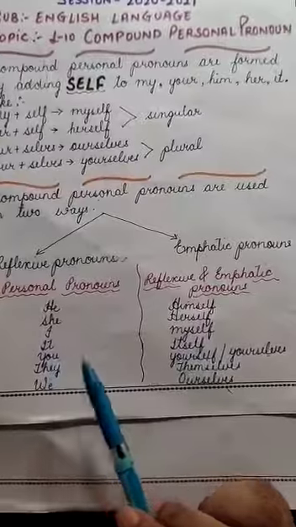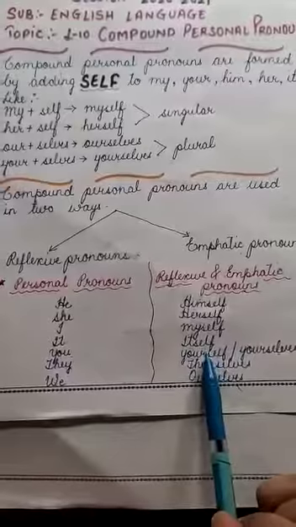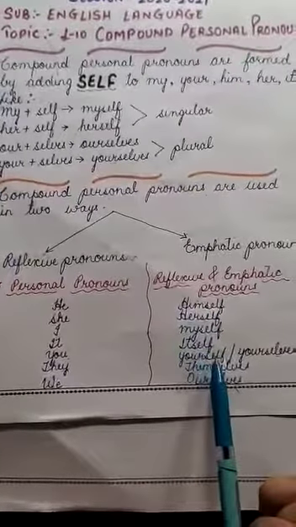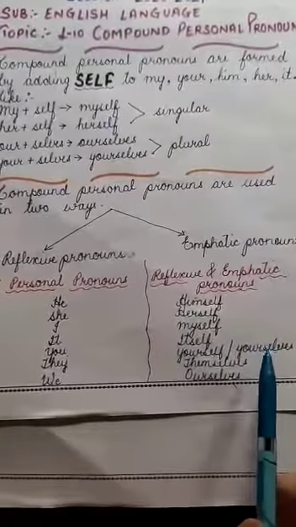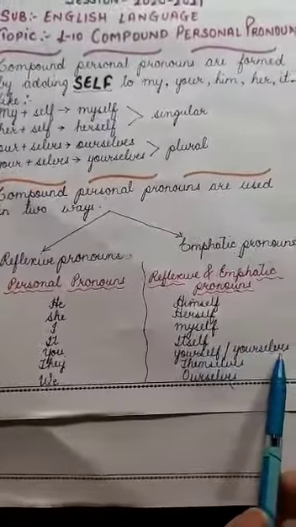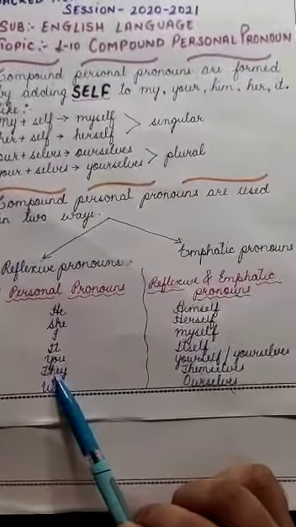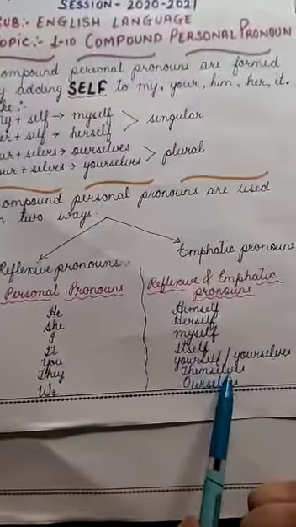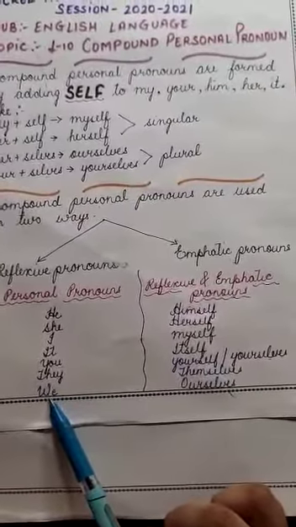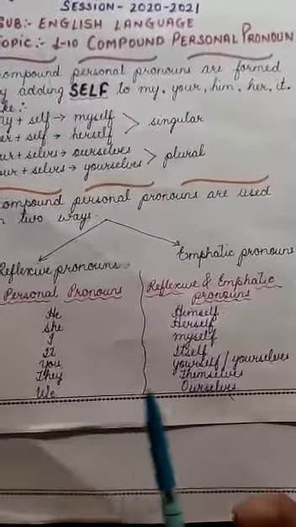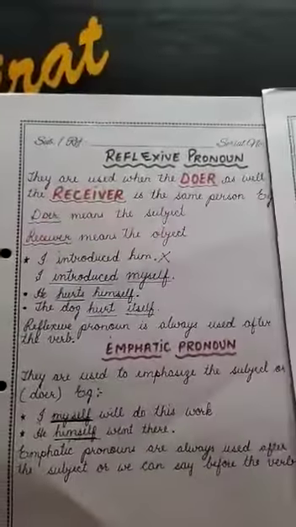You will be converted into yourself or yourselves. Suppose there is one person you are talking to, then you will say yourself. When there are more than one, in that case we will use the plural, yourselves. Clear? They, as they is a plural pronoun, will be changed into themselves. We is again a plural, so this will be changed into ourselves. Clear? Moving forward.